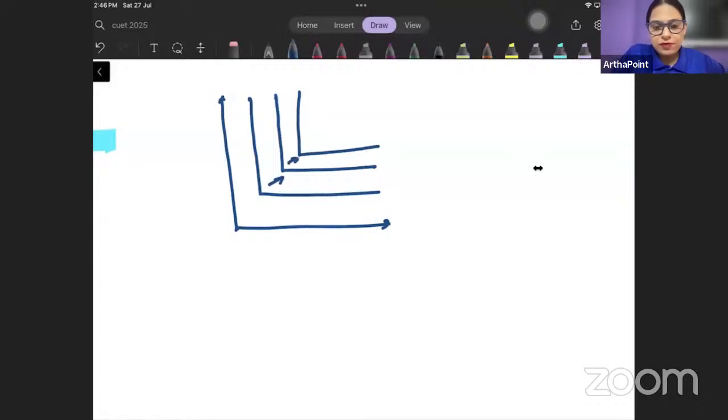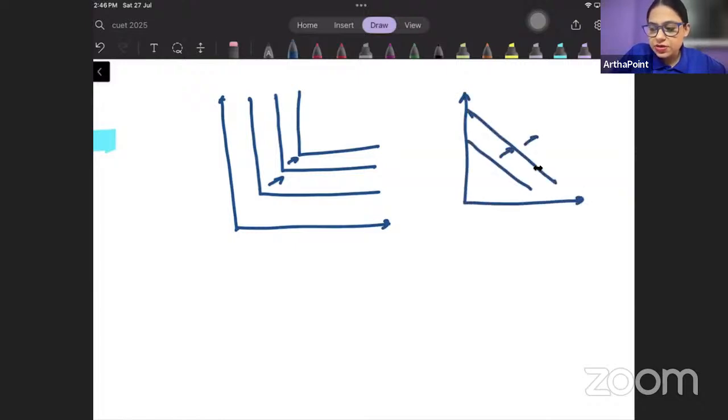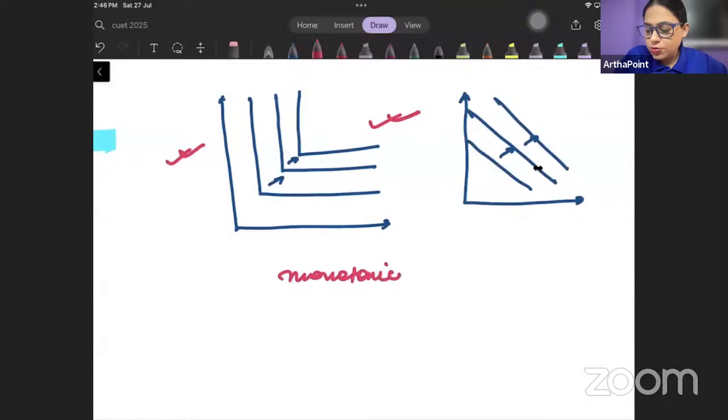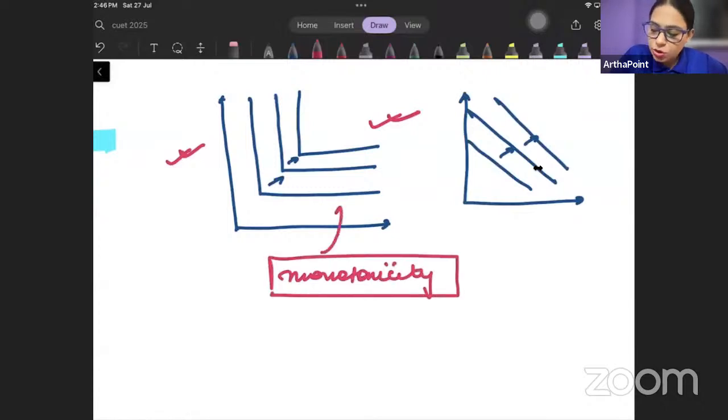This does not prove why it will be downward sloping. Even if I have substitute good, this also tells me more of good is better, right? So the shape of indifference curve cannot be determined by saying that more of good will be better. That just says higher the indifference curve, the better it is. ये सिर्फ monotonicity के ऊपर है. But option A is also incorrect, right? Here also I am able to prove this, that more of good is better.